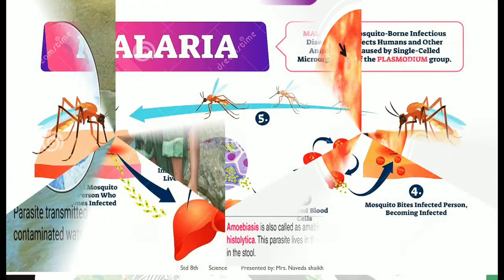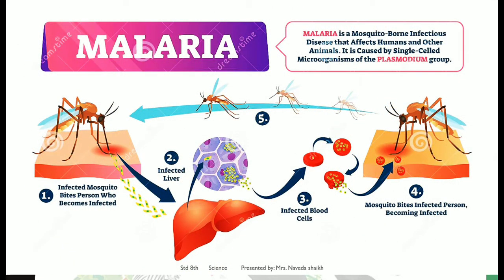Next is malaria. Now we all were thinking that malaria is caused by a virus, but no. Again here, if a mosquito bites a person who is already infected with malaria, it gets transmitted into the body of the mosquito first. It lives in the body of the mosquito, and when this mosquito moves to a healthy person and sucks blood, it transmits the infected blood into the healthy person's body, which affects the liver of the person.